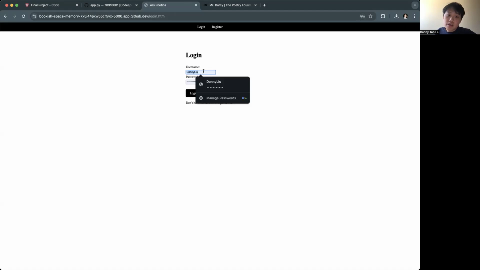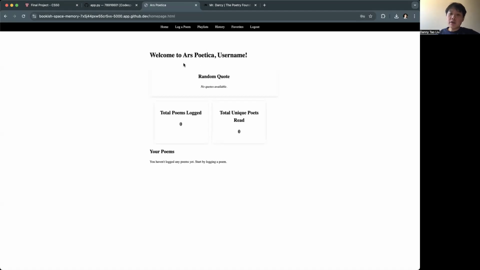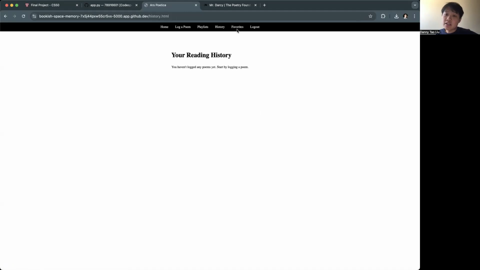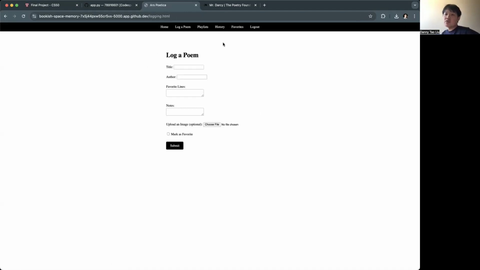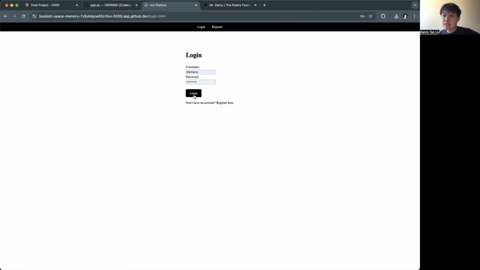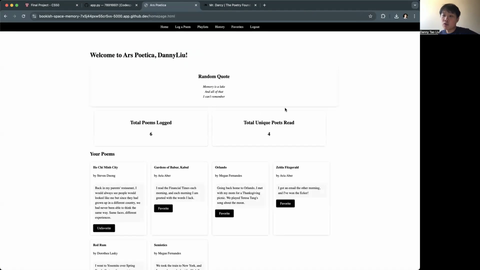will be able to use a username on my login page, and it'll give me a blank profile because I haven't really logged any poems, tell me a random quote, things like that. And on each of these pages, it'll kind of tell me that I really don't have any information. So I should start making some information by using this log poem tab. I'm going to log out for the purposes of demonstration and log into my much fuller database to show what it shows off.